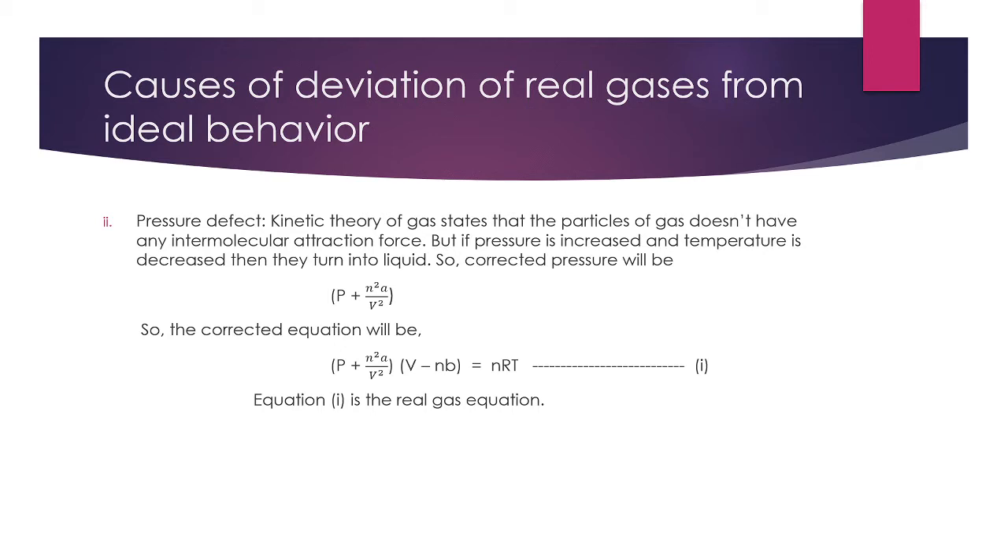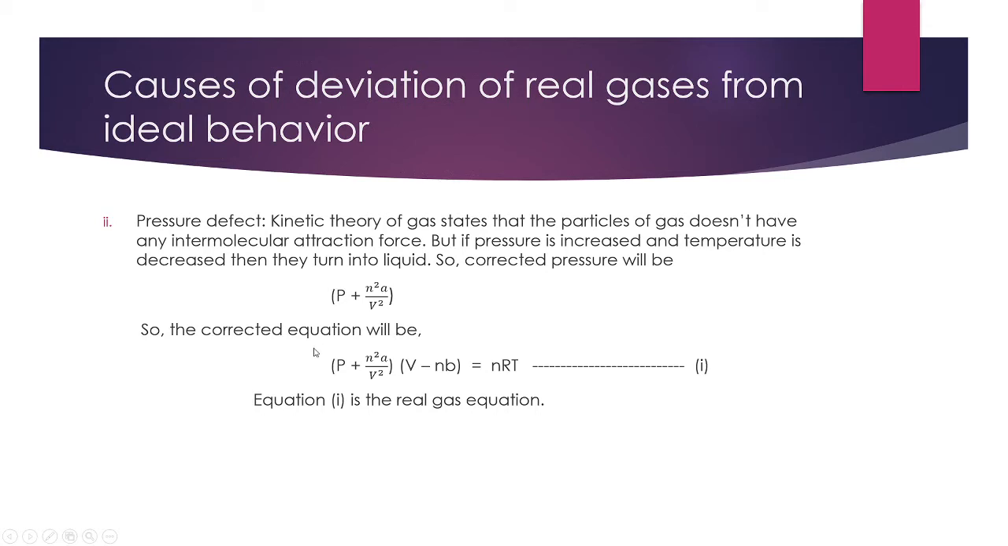So there is definitely an attraction force. For this reason, it can be converted into liquid. So there is also an individual pressure for gas particles. So the corrected pressure will be P plus n²a/V², and the corrected equation will be like this. So this equation is the real gas equation.